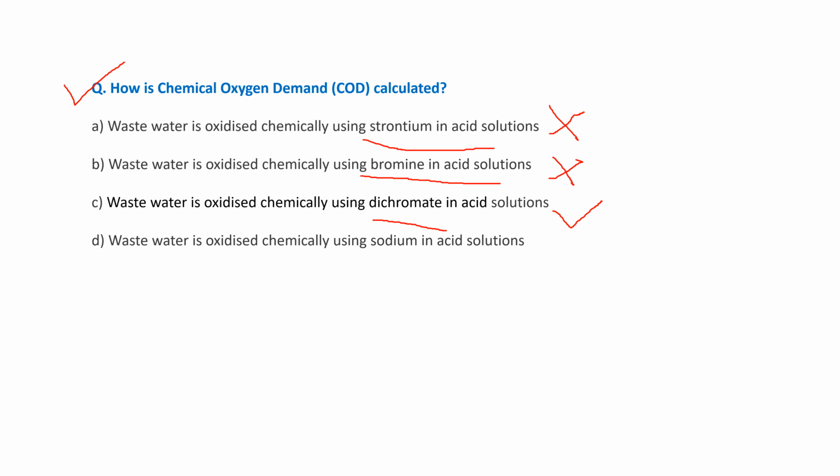And the next one is the wastewater is oxidized chemically using the sodium in acid solution. So this is again the wrong answer. We are not using the sodium in the acid solution. So right answer is the dichromate in the acid solution. Answer C. Option C is the right answer.